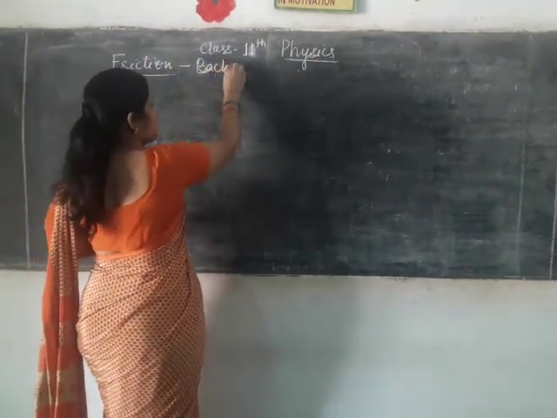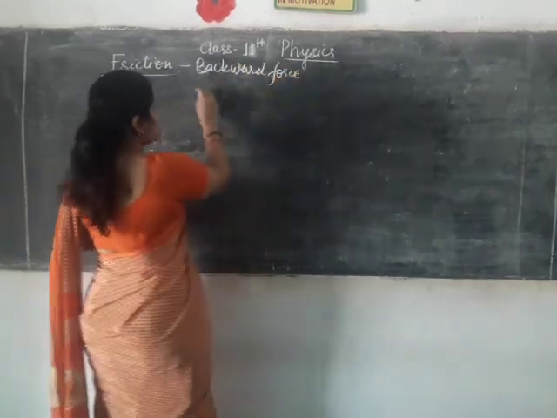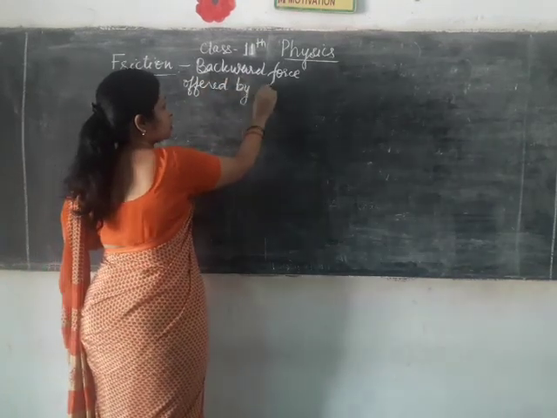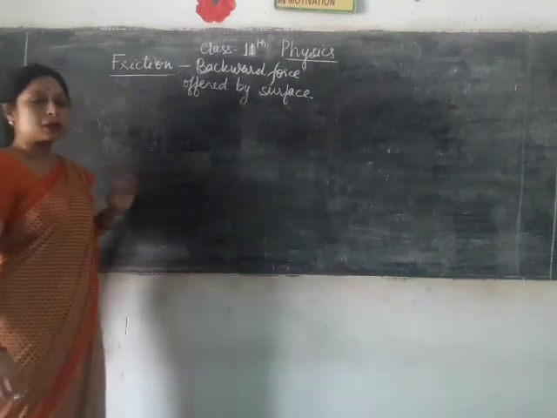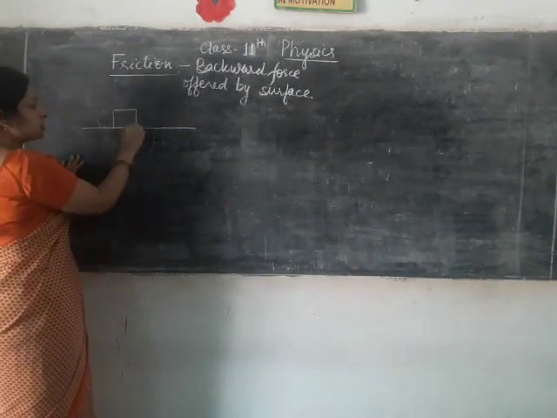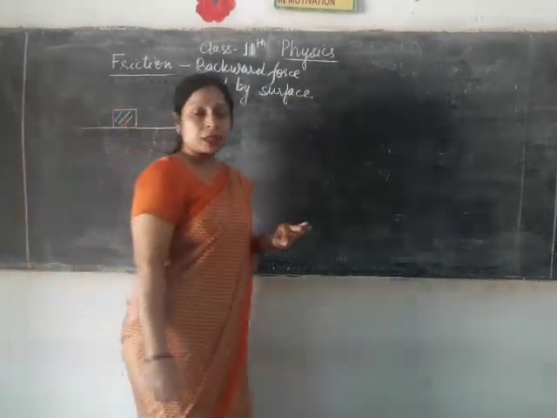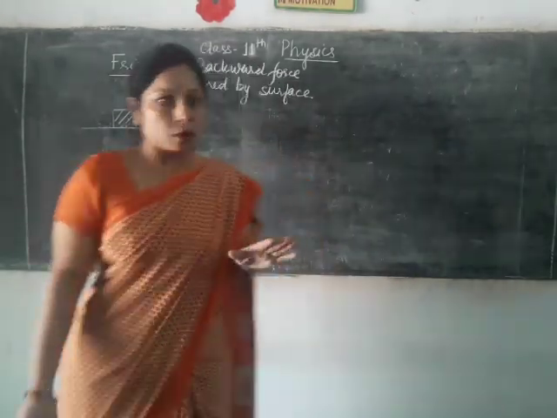It is a backward force offered by a surface. That is called friction. Now suppose in this condition, I take an object which is kept on a certain surface, and the object needs to be displaced, so you are giving force to that object.